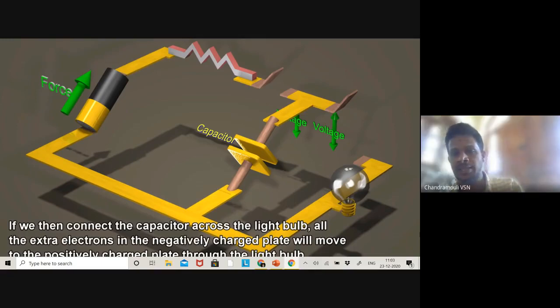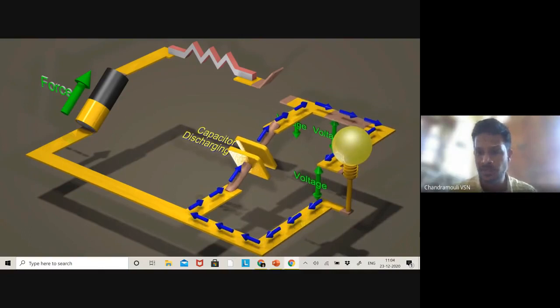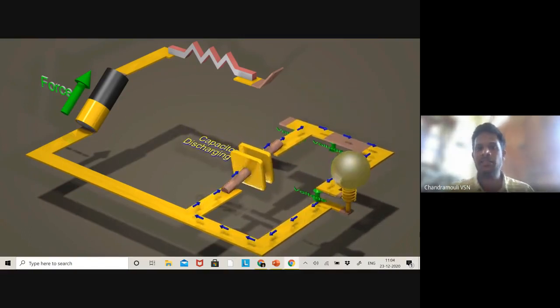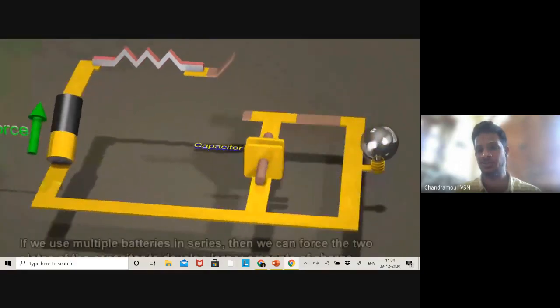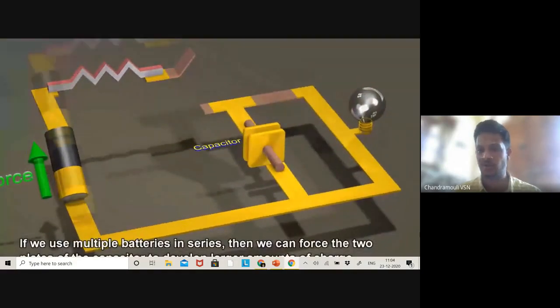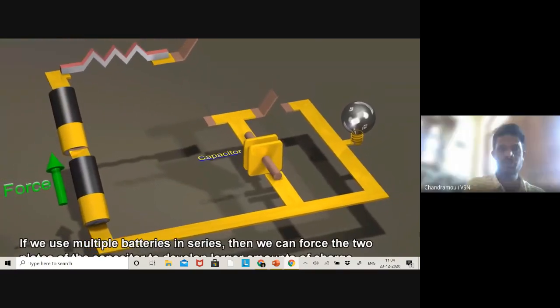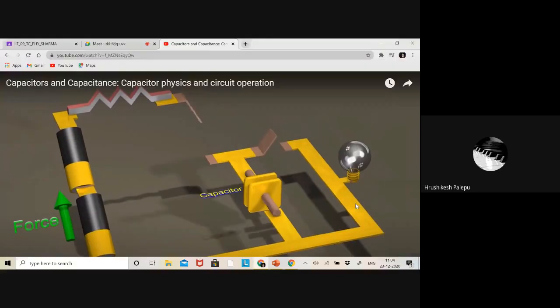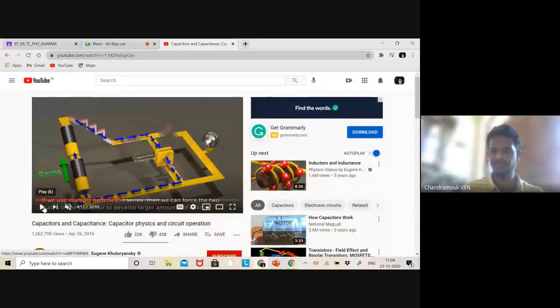Now this one is connected to the battery. How are they connecting the battery? Yeah, now they connected. What happened? Is the bulb glowing? Yes, sir. When the bulb is glowing, what is happening to the capacitor? The capacitor discharged. Initially it is charged, now it is discharged. Do you understand from here? Yes, sir. Done.